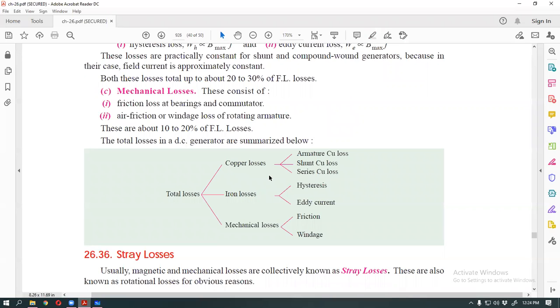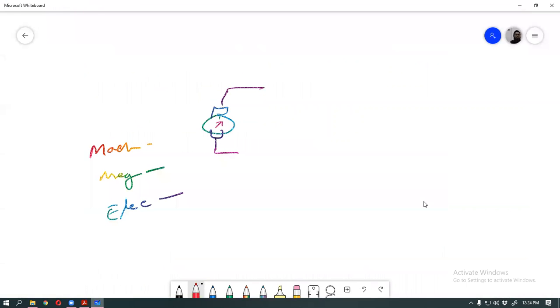Hysteresis loss, you know that this is the north pole and this is the south pole. So this is the electric field.